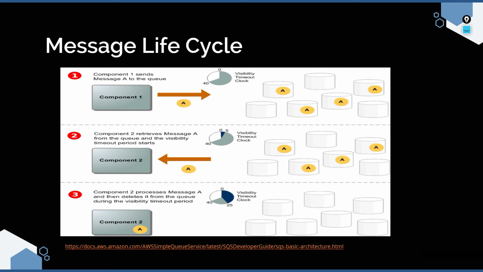Now in this example, the visibility timeout clock is set to 40 seconds. So component 2 has to process this message within 40 seconds and then it deletes this message from the queue. For some reason, if component 2 is not able to process this message within the stipulated visibility timeout, then the other components which are also listening to the queue will start processing the same message.